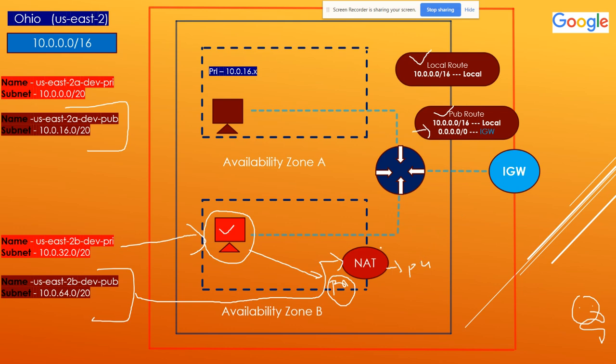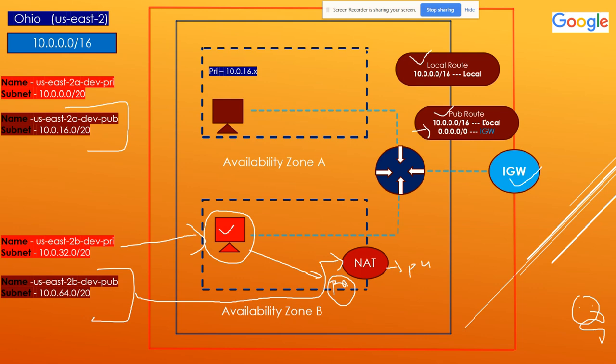How will it send it over the internet? It definitely needs a gateway which is directly connected to the internet. And in this whole diagram, the IGW is the only way that helps you exit this environment over the internet. That is the reason, as I said, this NAT gateway must be deployed inside the public subnet.